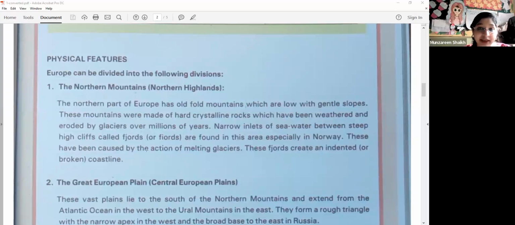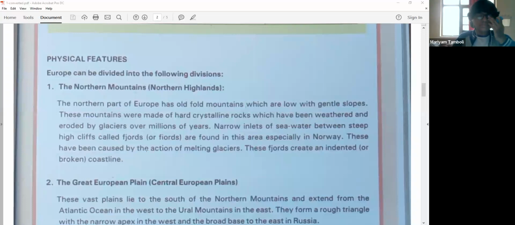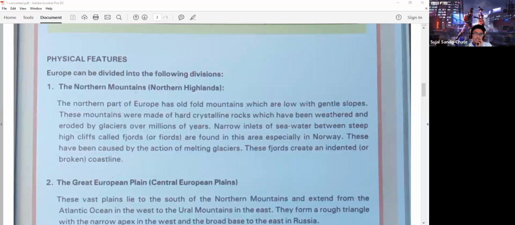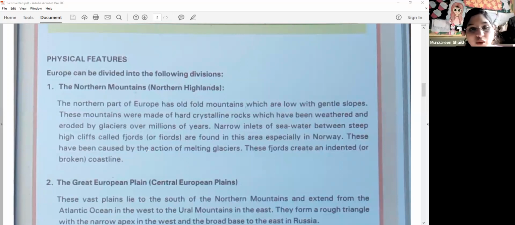Or you might get it the other way around. The northern part of Europe has which mountains? Old Fold Mountains. Okay, which are low with gentle slopes. So these mountains are low and have gentle slopes. These mountains were made of hard crystalline rocks which have been weathered and eroded by glaciers over millions of years.